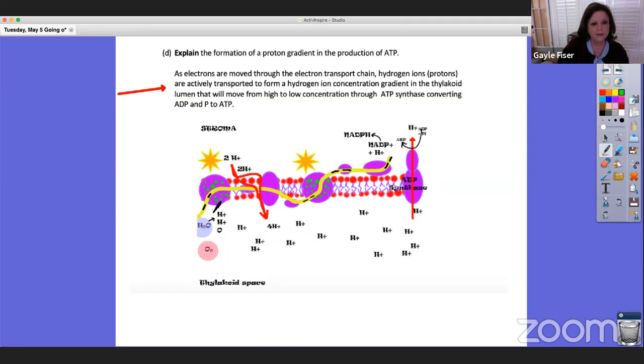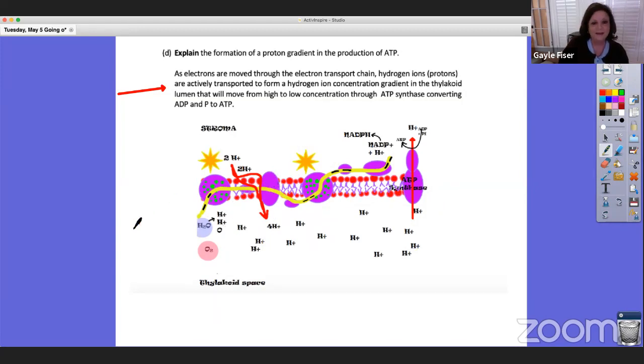So let's go through that on the diagram. Here we have the splitting of water, we have electrons, we have light stimulating the chlorophyll molecules, electrons leave, they go on the electron transport chain on a carrier, and then the hydrogen ions are pumped through, and then we're building up a gradient.